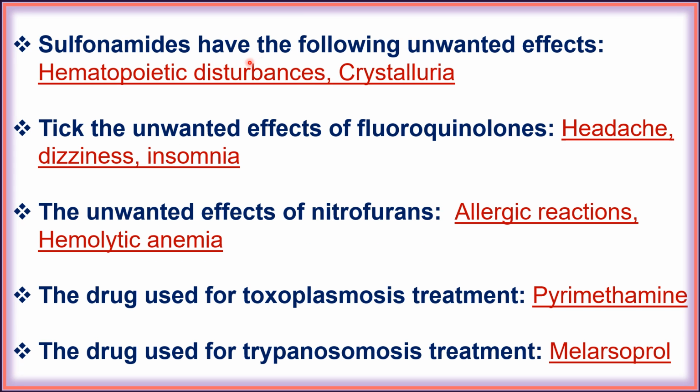Next, sulfonamides have the following unwanted effects, that is hemopoietic disturbances and crystalluria. Next, the unwanted effects of fluoroquinolones, that is headache, dizziness and insomnia. Next, the unwanted effects of nitrofurans, that is allergic reactions and hemolytic anemia. Next, the drug used for toxoplasmosis treatment, that is pyrimethamine. Next, the drug used for trypanosomiasis treatment, that is melarsoprol.